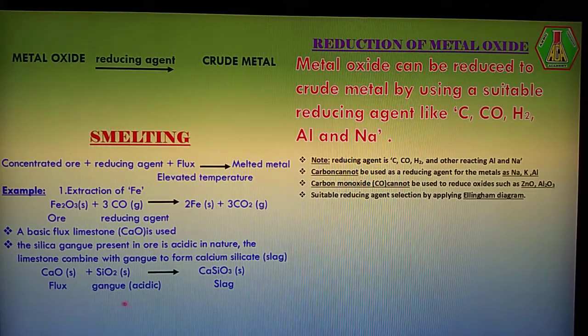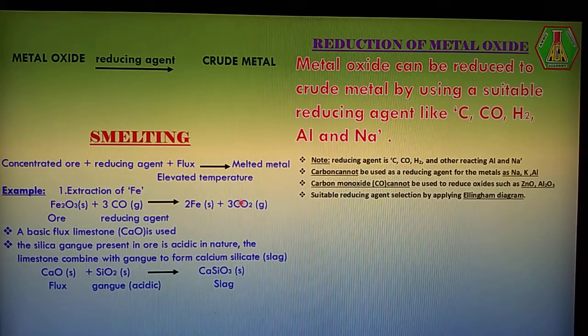This belongs to a 1 mark question. Flux combined with gangue, what happened? Okay, so the answer is slag. So this is the smelting process. Okay, thank you.